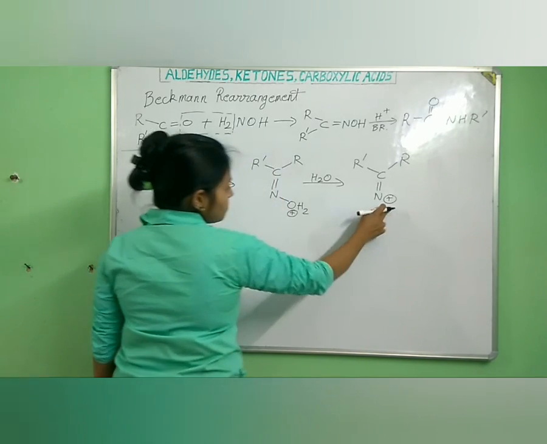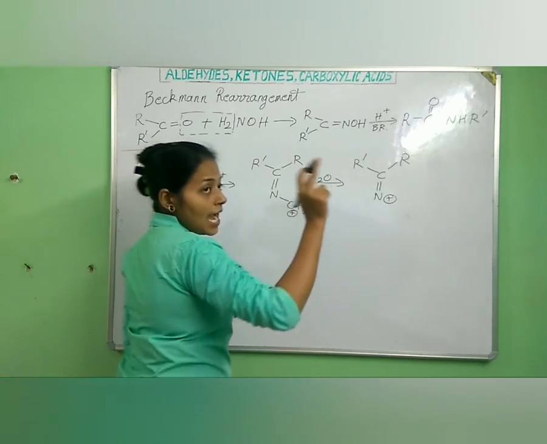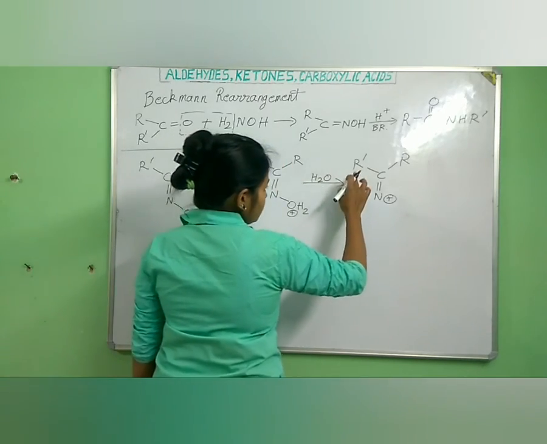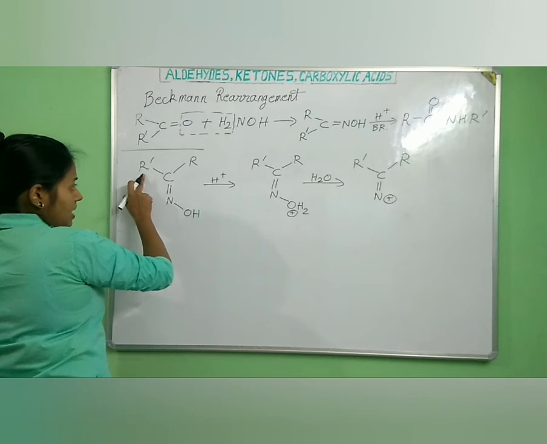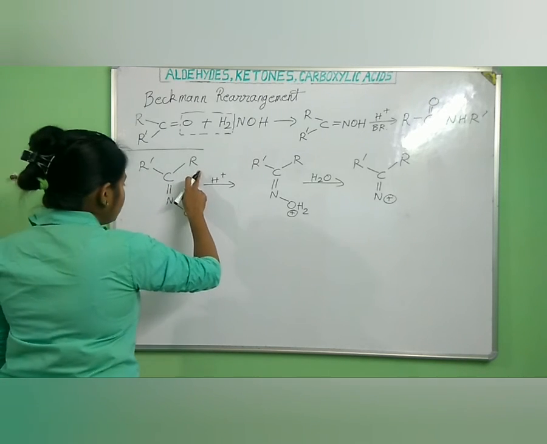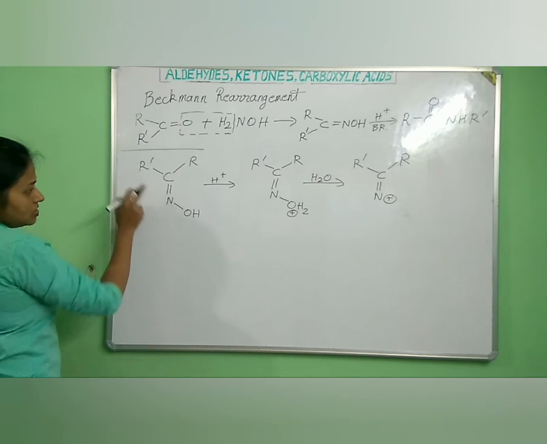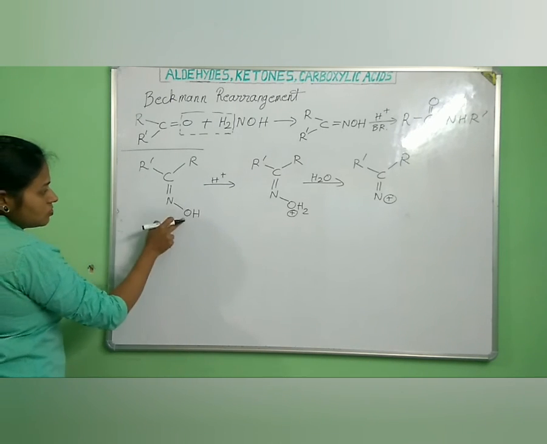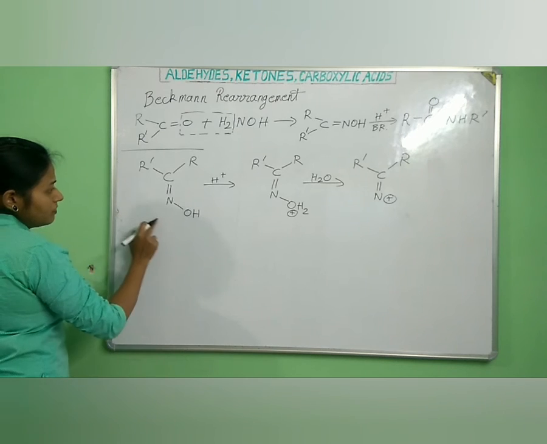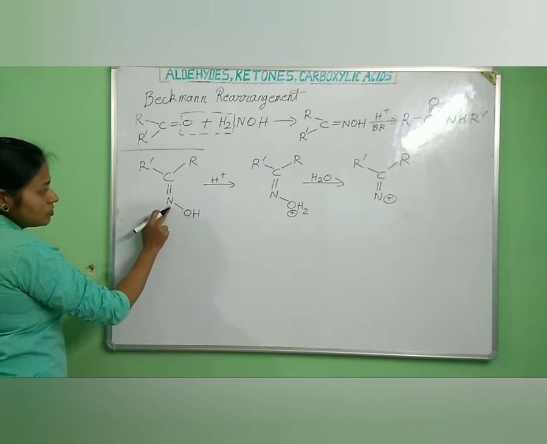To remove this positive charge there is migration of alkyl group. But which alkyl group, R dash or R? The alkyl group which is anti to OH will migrate. So this R dash is in anti position to OH, and this alkyl group will migrate to attack the nitrogen atom.